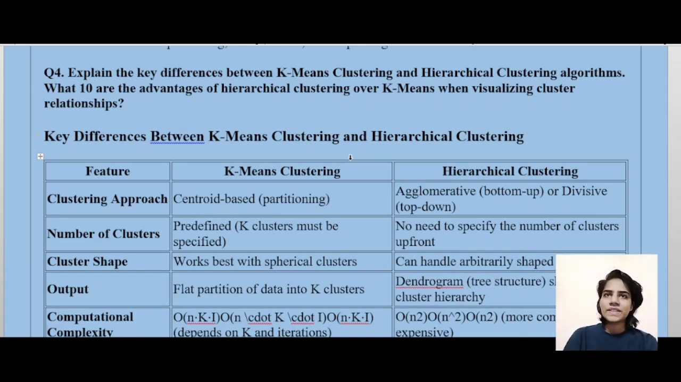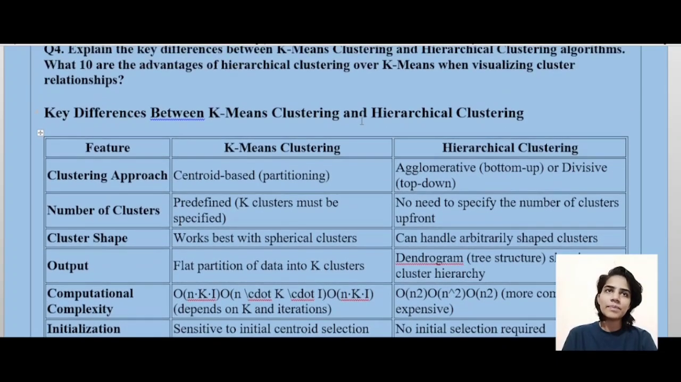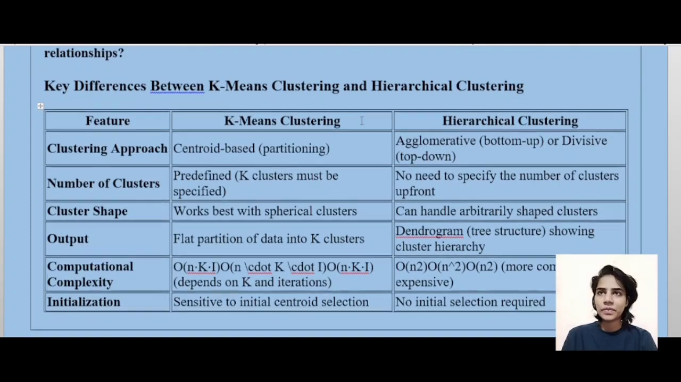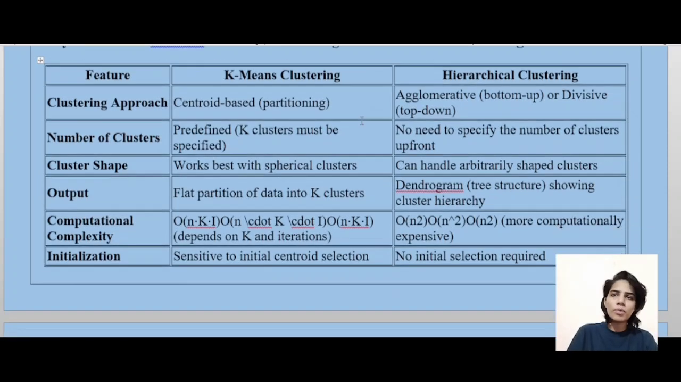So the next question is: explain the key differences between k-means clustering and hierarchical clustering algorithms. What are the advantages of hierarchical clustering over k-means when visualizing cluster relationships? So the key differences between k-means clustering and hierarchical clustering are: first is the clustering approach. K-means is centroid based, meaning partitioning based, and the approach that hierarchical clustering follows is agglomerative or divisive, okay, bottom up or top down approach.